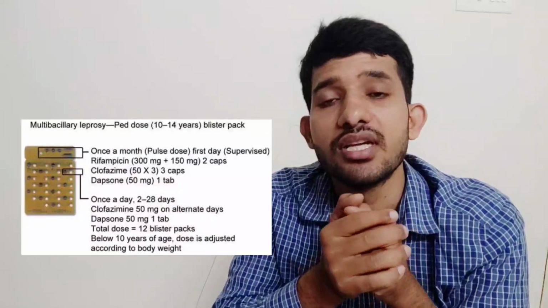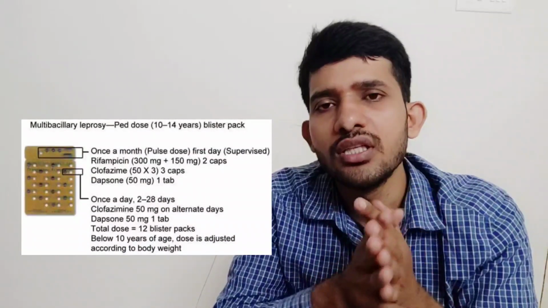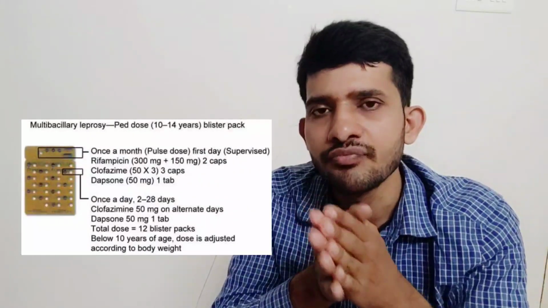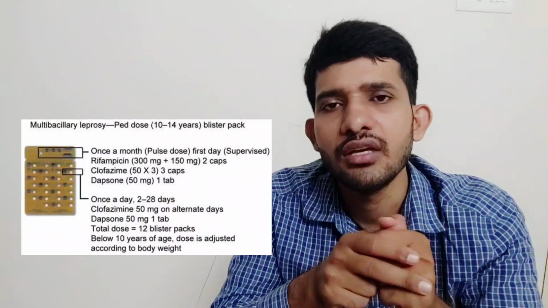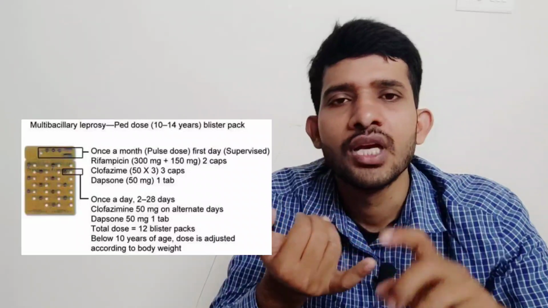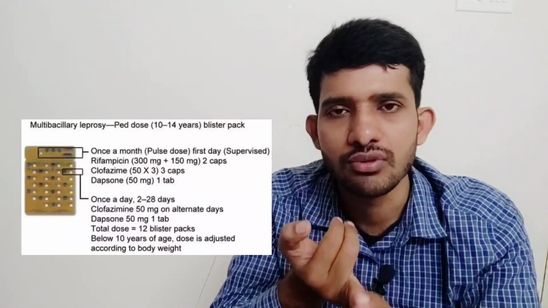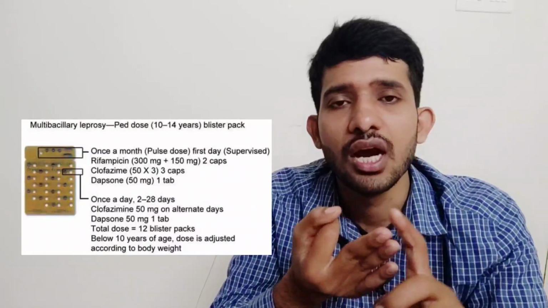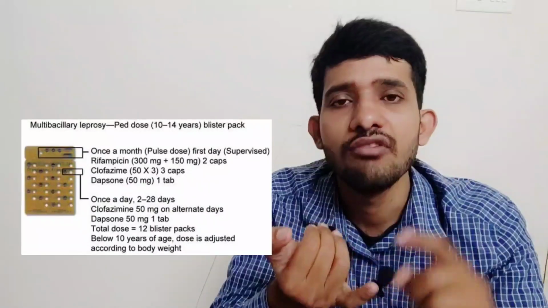So now let us see the treatment strategy for multibacillary leprosy in children, children below 14 years of age. The multibacillary leprosy treatment in children is very similar to that in adults. So the blister pack, which is recommended by WHO, has on the first day the first drug, rifampicin, 2 capsules. So rifampicin 300 mg plus 150 mg, there are 2 capsules, and clofazimine 50 mg, 3 capsules, and along with these, the third one, dapsone 50 mg. So on the first day with multibacillary